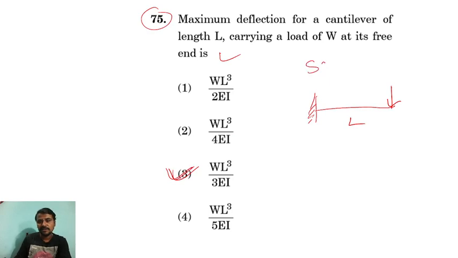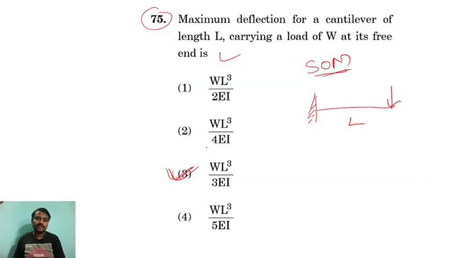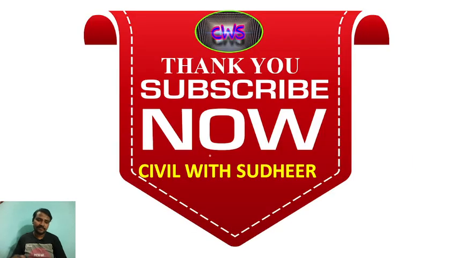This is again a strength of materials question. Now if they give a UDL on the cantilever beam, it is WL raised to 4 divided by 8EI, and for UVL, WL raised to 4 divided by 30EI. So these are the remaining different cases. The answer for this question is WL cube by 3EI.